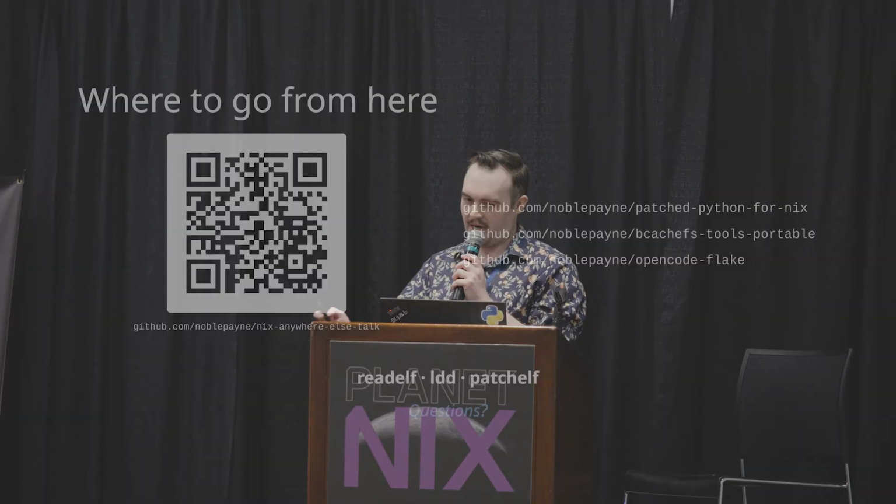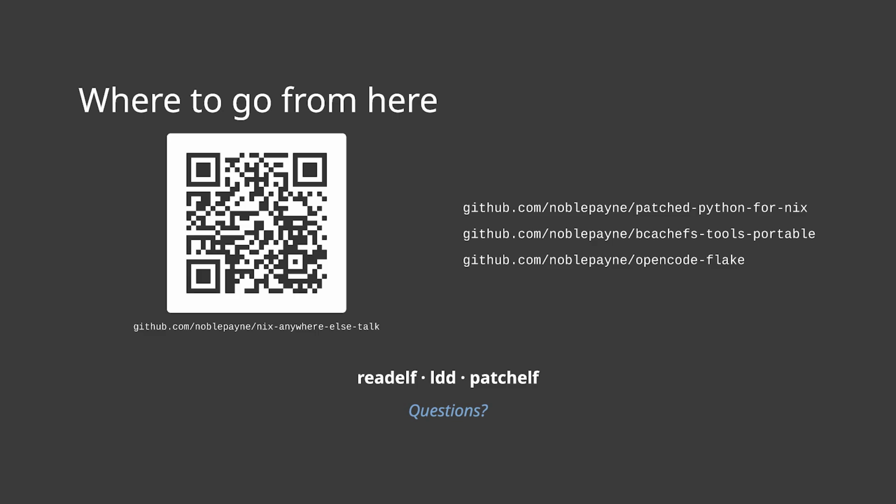Patchelf is really setting metadata, it's writing some strings, and once you see that, you might start seeing it everywhere. So where to go from here is the QR code. I need to flip that public, I think, so I'll do that right after the talk, but there's a bunch of repos here with the things I've been playing with, and there'll be a repo for the talk as well, which has a flake to build the slides and run it.